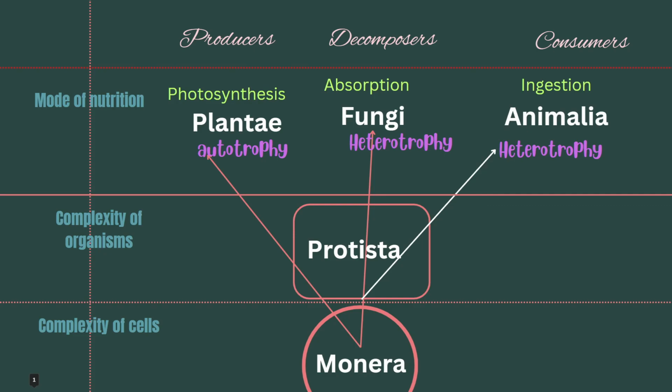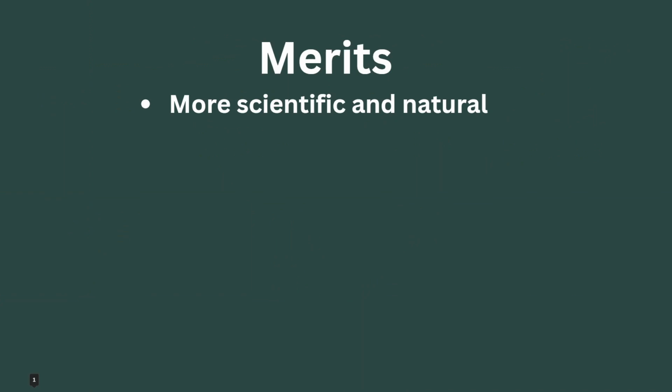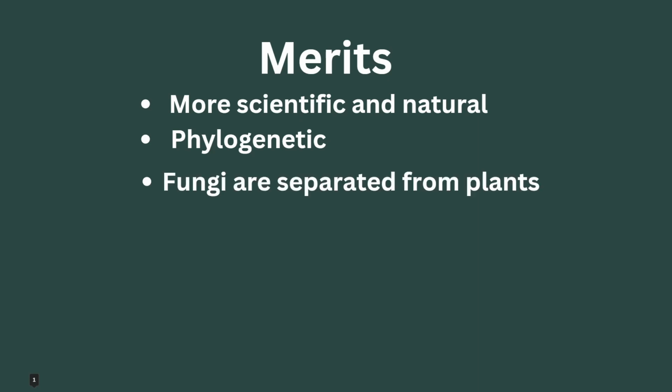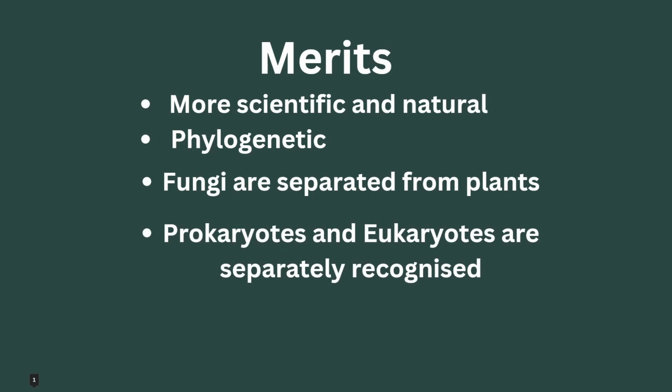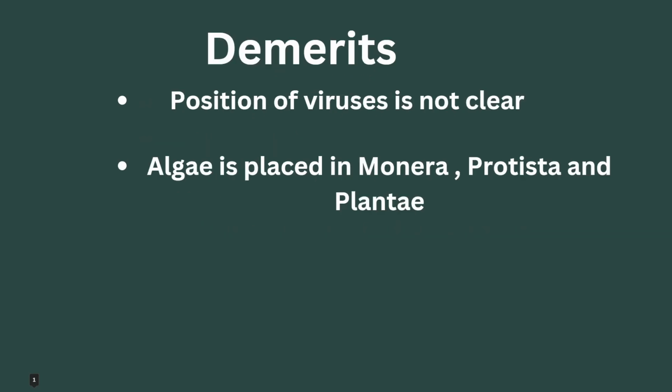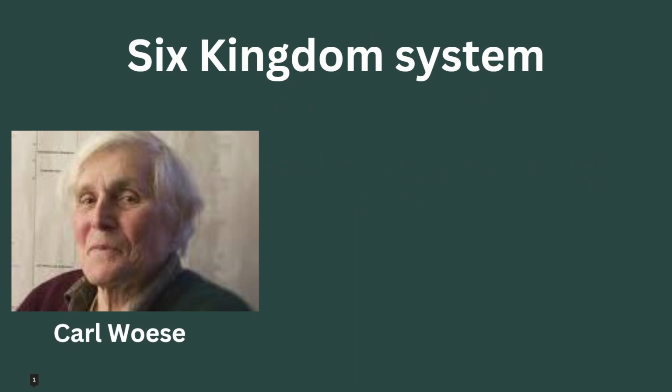Let's see a few merits of Whittaker's system of classification. It is more scientific and natural. It's really phylogenetic, and here the fungi are separated from plants. In fact, that was the drawback of a few previous systems. Prokaryotes and eukaryotes are separately recognized, but still it has a few demerits, like the position of viruses is still not clear. Algae are placed in Monera, Protista and Plantae based on their complexity of cell nature.